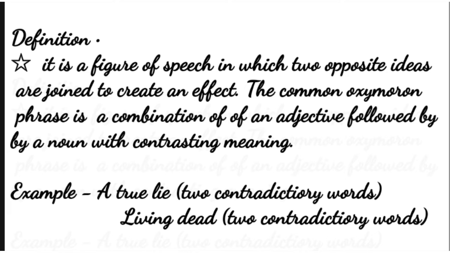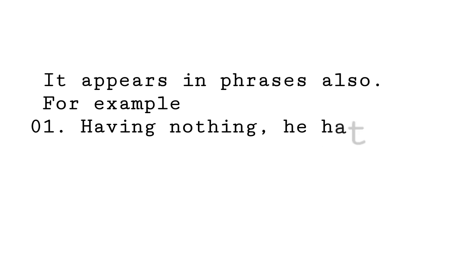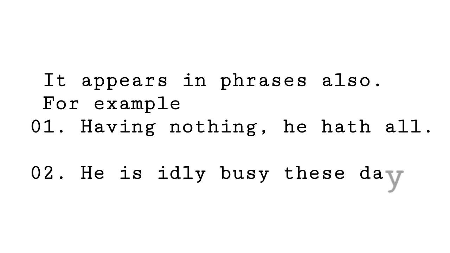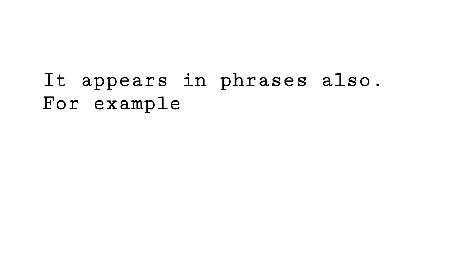ऐसा अलंकार जिसमें दो विरोधी विचार एक साथ व्यक्त किए जाते हैं. In the examples that I have just recited, you can see that the words which come together are opposite to each other. Apart from words, it comes in phrases even. For example, having nothing, he had all. And thus idly busy rolls their world away. These examples refer to where even an idea, or two opposite ideas, come together to create an effect. So it all refers to oxymoron.